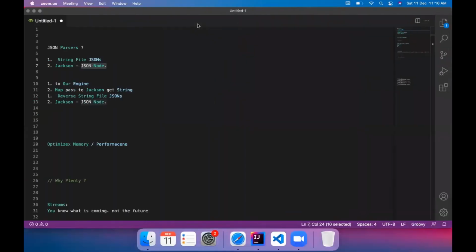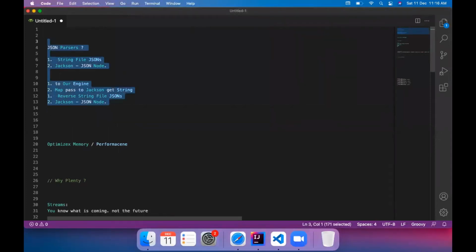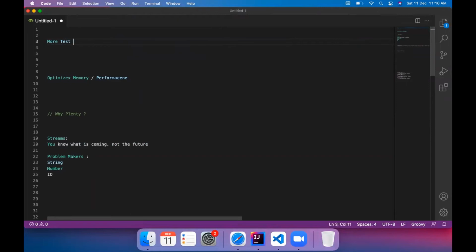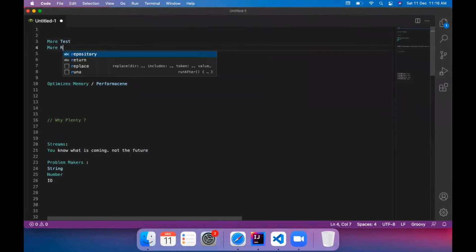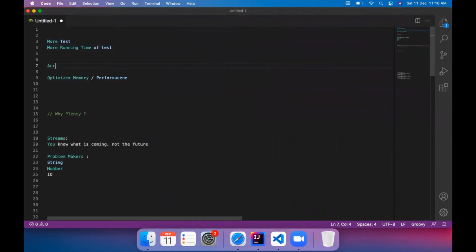So a practical way of applying TDD is to never go with the assumption that more test cases means more running time is better. Running time of test cases will not give you anything. It will actually give you nightmares only. That's the only thing it can give. But once TDD is done, I made sure I actually guaranteed my accuracy.